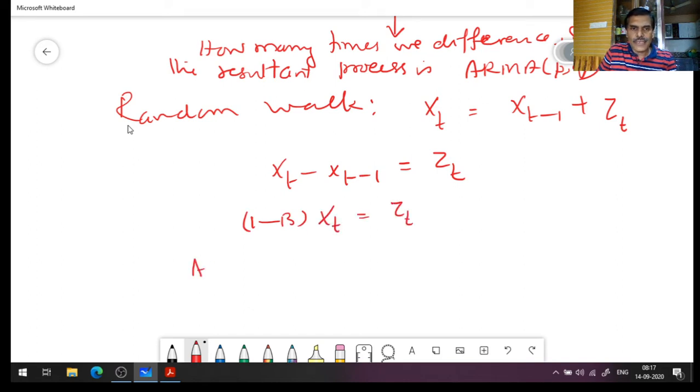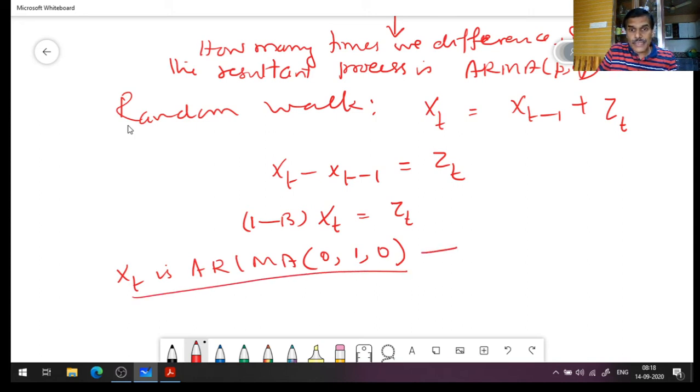So xt is ARIMA(0,1,0). The one represents that it is differenced once, and I don't have any AR or any MA component, because it is already white noise. So that's why this ARIMA(0,1,0) is a random walk.